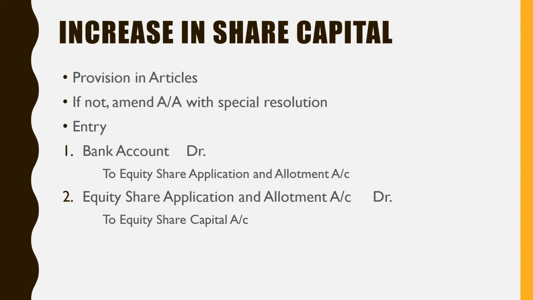Then second entry is for creating share capital. Out of this application money and allotment money, you are going to create the share capital. So these two accounts should be debited. Sometimes there may be equity share application account only, because at the time of application, the company can collect the whole amount of the share. So equity share application account debit to equity share capital.